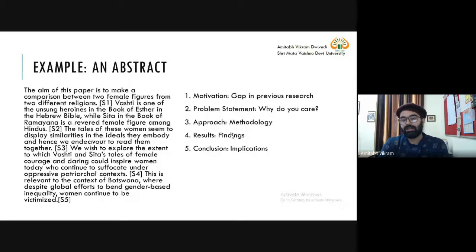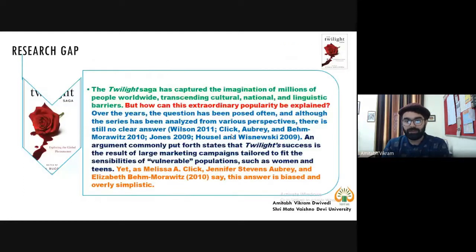And as I have said, motivation and problem statement can both be reflected in only one sentence. Similarly, results and conclusion can be written in one sentence as well. But at least we must make sure these headings are communicated. In the last class, we saw there are some problems in this abstract and we discussed that. Now we will proceed further.